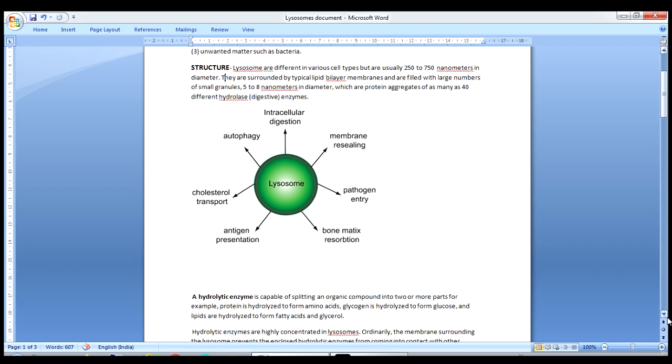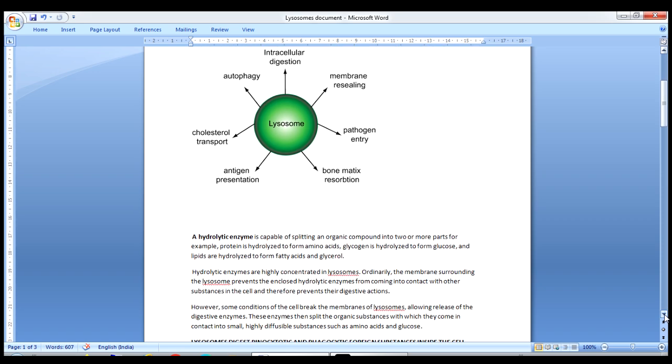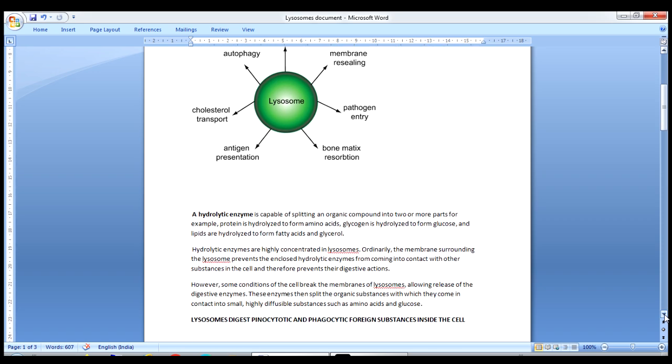Now we will talk about the hydrolytic enzyme, because to discuss further about a lysosome we need to know what a hydrolytic enzyme actually does. It is capable of splitting an organic compound into two or more parts. For example, protein is hydrolyzed to form amino acids, glycogen is hydrolyzed to form glucose, and lipids are hydrolyzed to form fatty acids and glycerol.